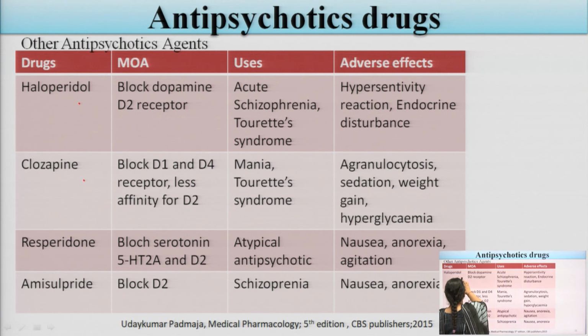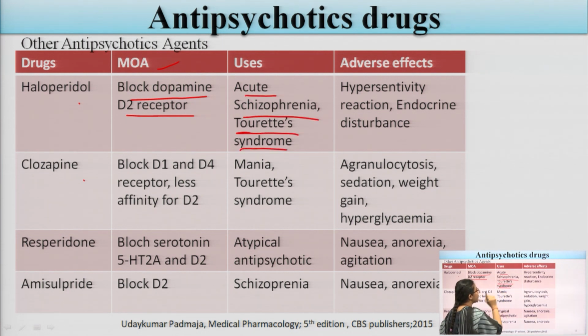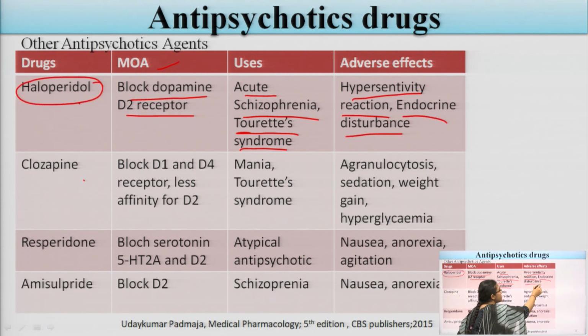Now haloperidol will also block the dopaminergic D2 receptor. This is the MOA, the mechanism of action of haloperidol. And what are the uses? They are also used to treat acute schizophrenia. Some cases of Tourette syndrome are also treated by haloperidol. If we talk about the adverse effects of haloperidol, they mainly produce hypersensitivity reactions; allergic reactions can be seen with haloperidol. Some endocrine disturbance will also be there.